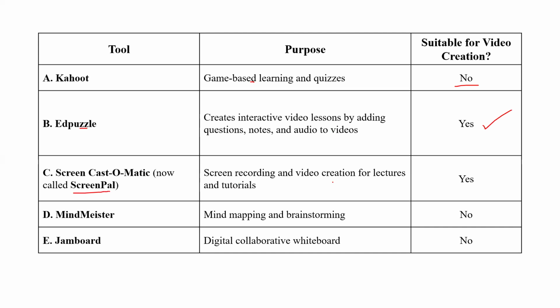Screen recording and video creation for lectures. This is also correct. Mind master, mind mapping and brainstorming. It will create mind mapping, subheadings and diagrammatic, graphical orientation. So it won't come. Jamboard is actually called a digital collaborative whiteboard. It is not video making. So our answer will be B and C.